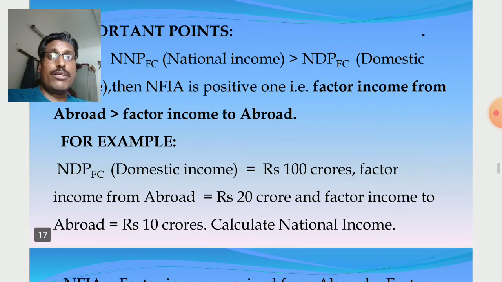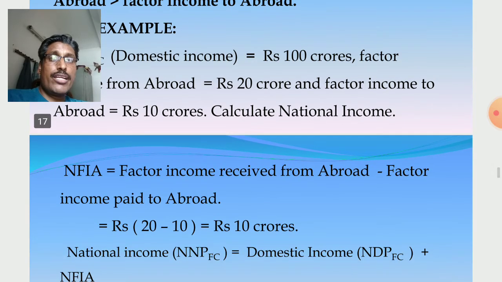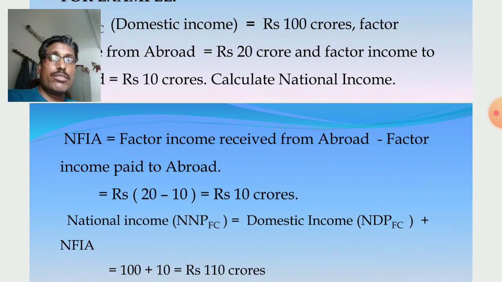One example is also given. Domestic income is rupees 100 crores, factor income from abroad is rupees 20 crores, factor income paid to abroad is rupees 10 crores. Calculate national income. First calculate NFIA. NFIA is rupees 10 crores, which is factor income received from abroad minus factor income paid to abroad. Then calculate national income.